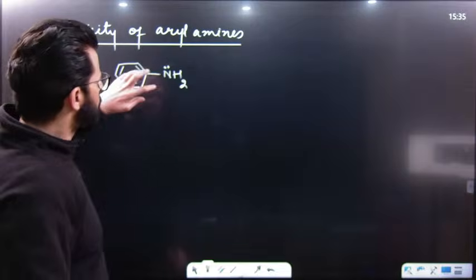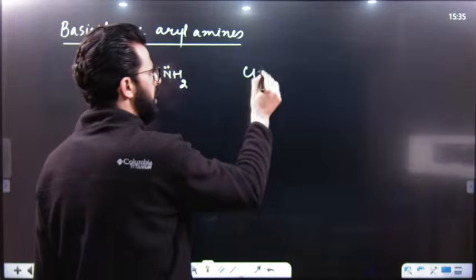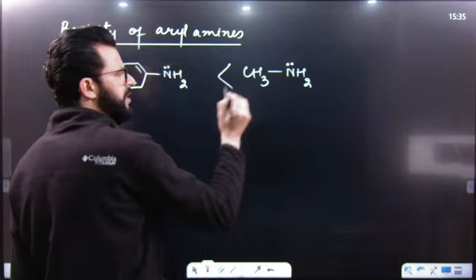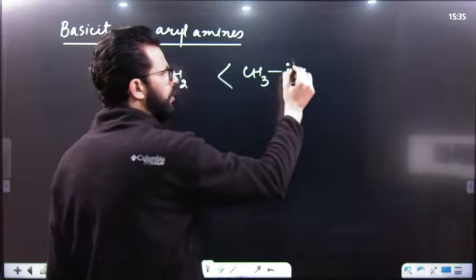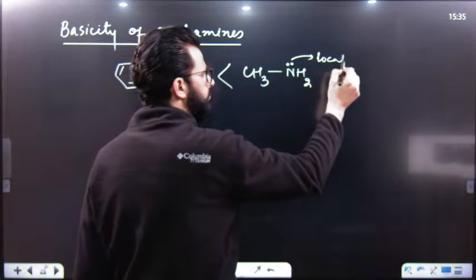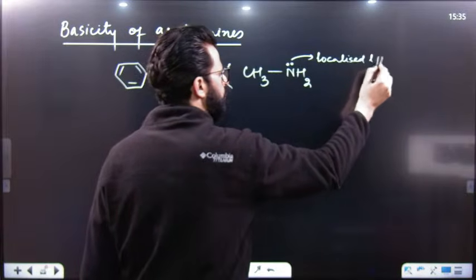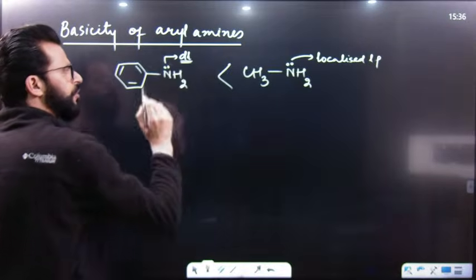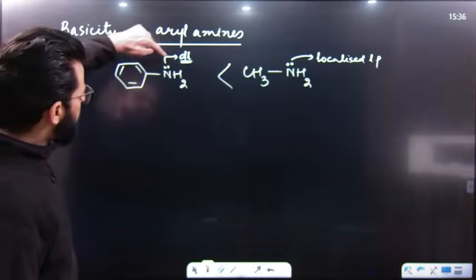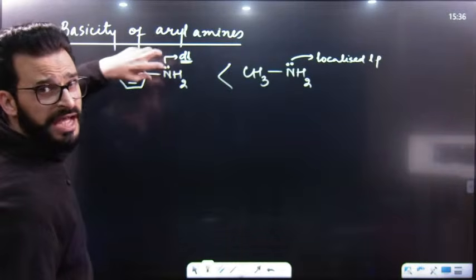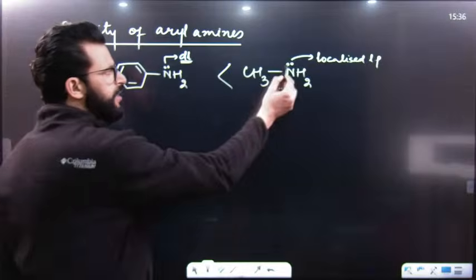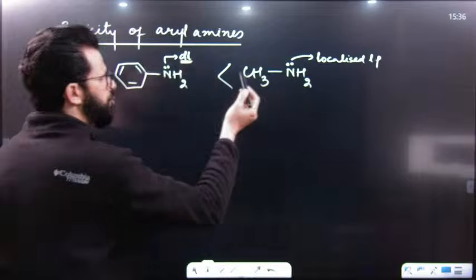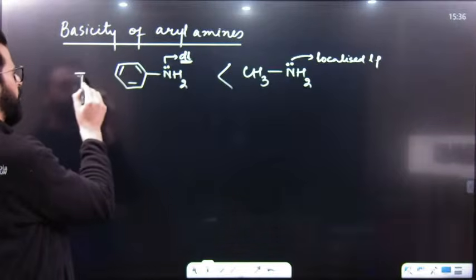And we know that between this aromatic amine and this aliphatic amine, the aliphatic amine is more basic. Why? Because its lone pair is not delocalized. This is a localized lone pair of electrons. This one takes part in resonance, which means this is a delocalized lone pair of electrons. And we know when it takes part in resonance, its electrons are not that much available for protonation. This one does not take part in delocalization, so its electrons are more available for protonation. Hence, this is a stronger base as compared to this. So this is point number one.